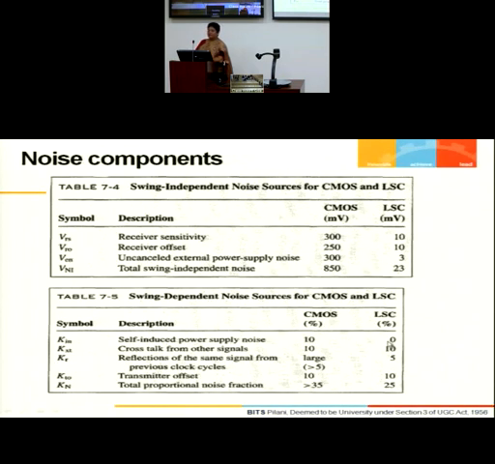There is zero for current mode. Why is there no power supply noise? Power supply is the same in both situations.